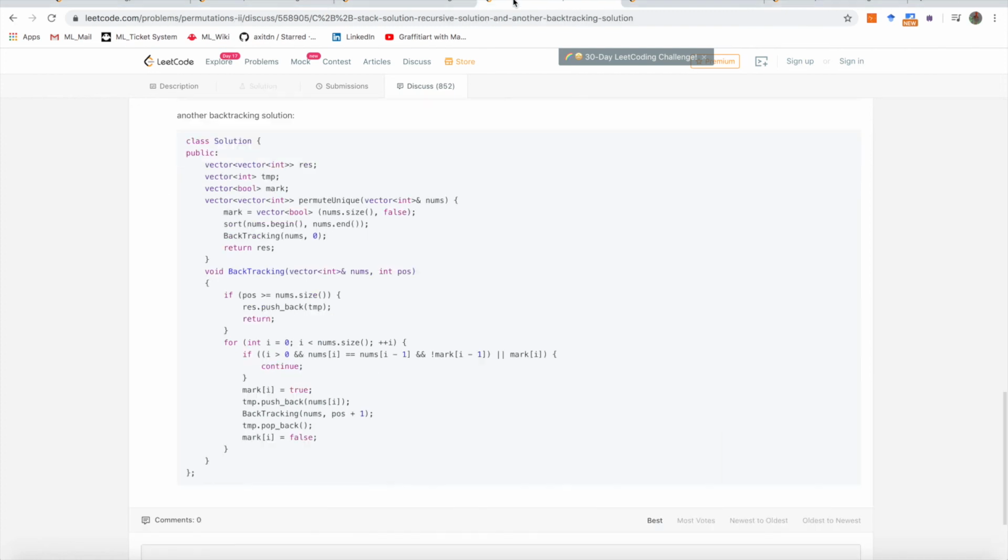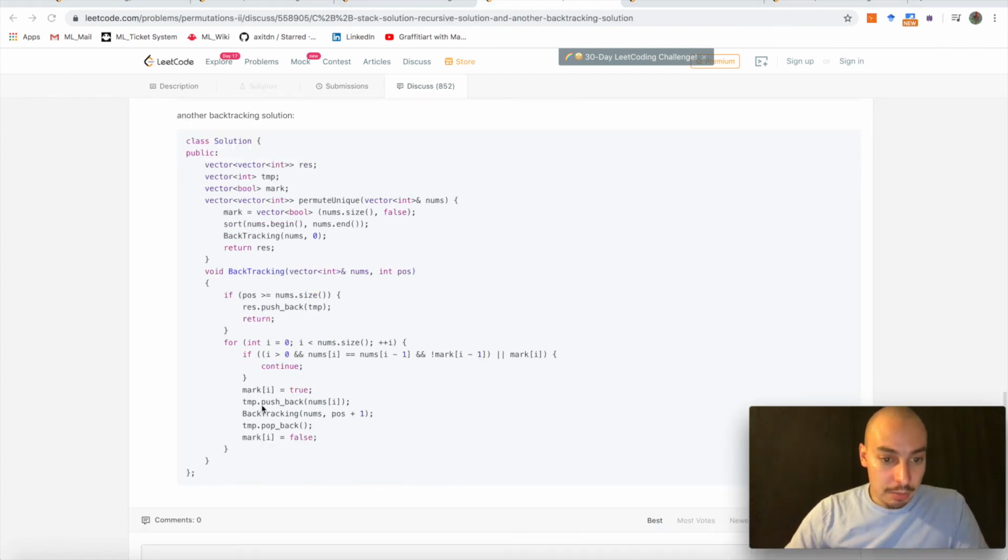Okay, let's see to the next solution if we find that same pattern. Right here, pushback, backtracking, popback in a helper function backtracking that's being called by the main function permute unique. We put in the vector of int and we return a vector of int. And the key thing here is basically that we need to sort first. And we go backtracking. And in backtracking, we do the same thing. Push a current element onto a temporary vector, explore backtracking with an updated index, and then pop it back from that temporary vector. Right.